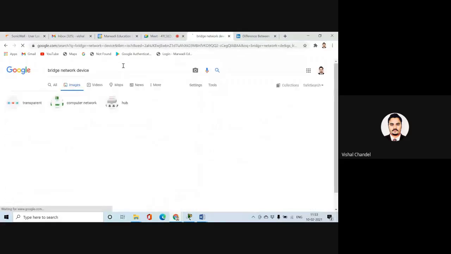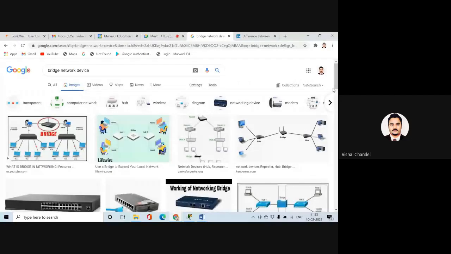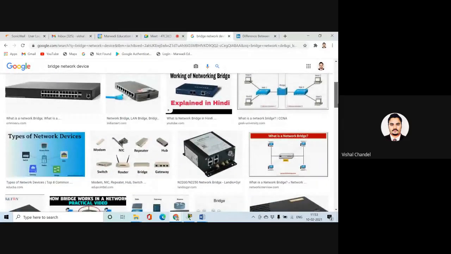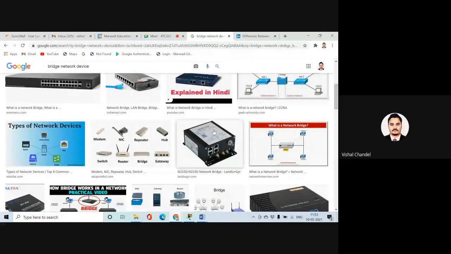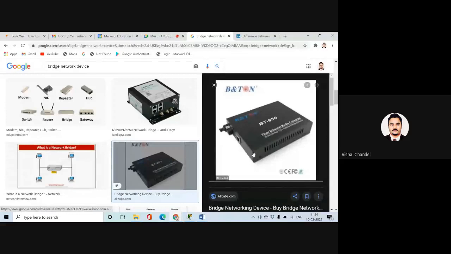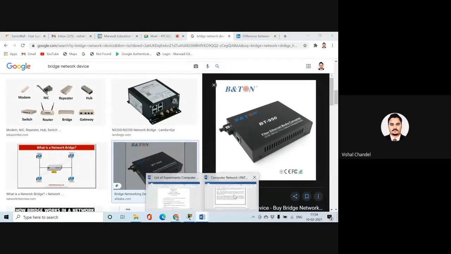Yeah. So all of you have already seen this type of device that we call the bridge. Yeah, one of my network bridges. First I showed you a repeater. Second, I showed you a hub. Then third, we are going to discuss a bridge. So this type of device we call the network bridge. What is the use of this network bridge? I think the image is clear to all of you. Now please understand about this device.